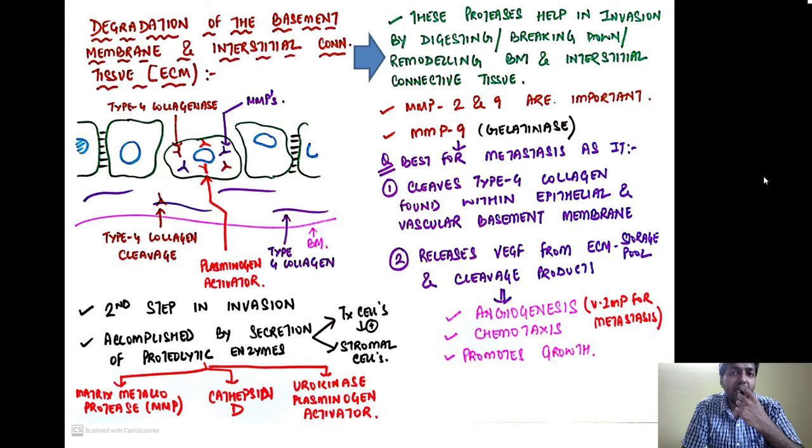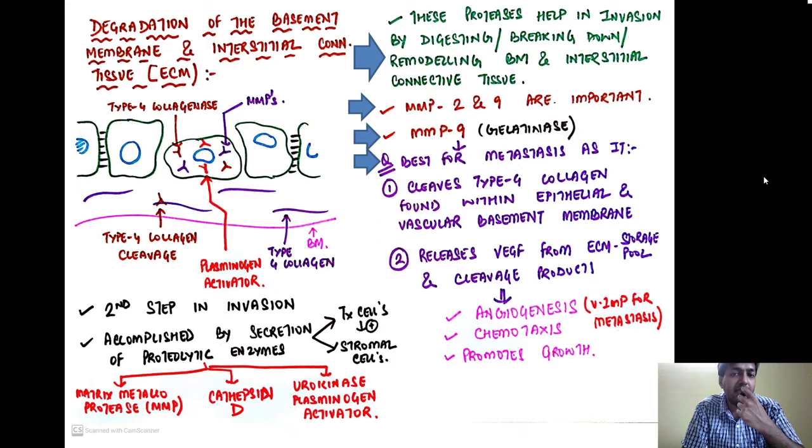So these proteases help in invasion by digesting, breaking down, or remodeling the basement membrane and the interstitial connective tissue. Here the two important matrix metalloproteases are MMP2 and MMP9. They are the most important. Remember, MMP9, also called gelatinase, is best for metastasis.